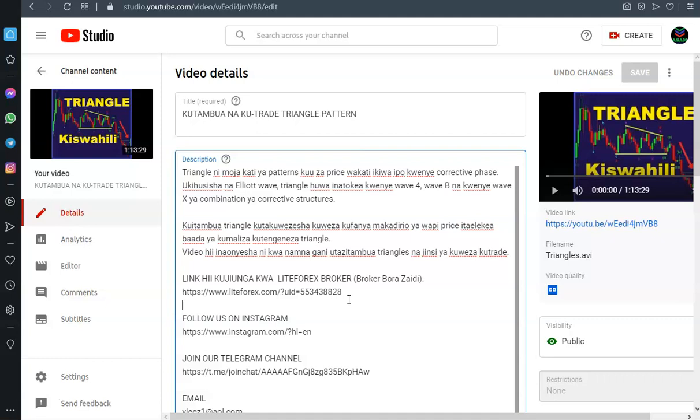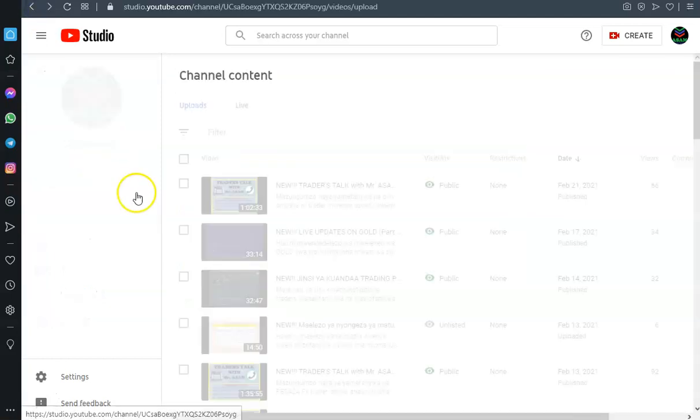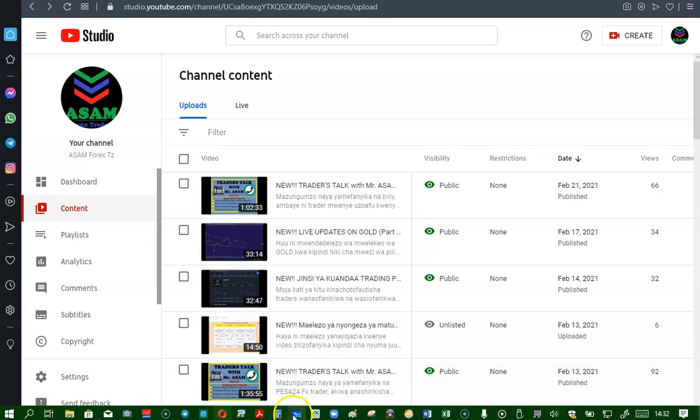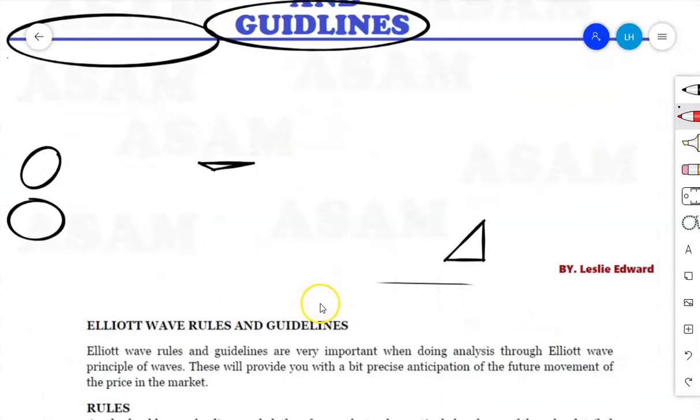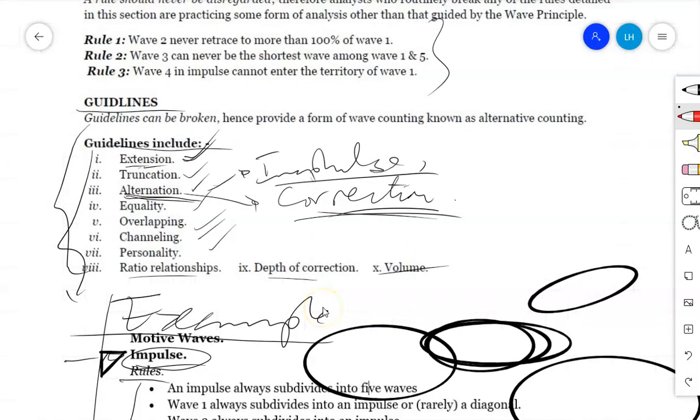Therefore, now we are going to do those advanced courses sequentially, and this is the first session, which is mainly just an introduction to what we call advanced Elliott wave. What is going to guide us through this course is the Elliott wave guidelines.